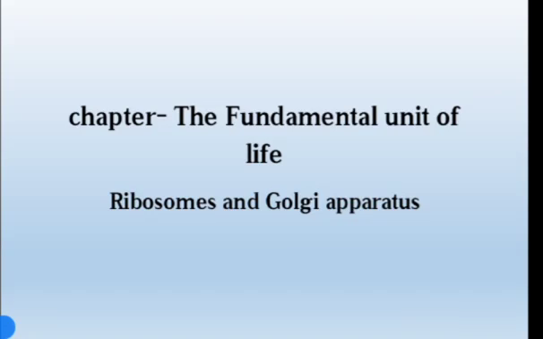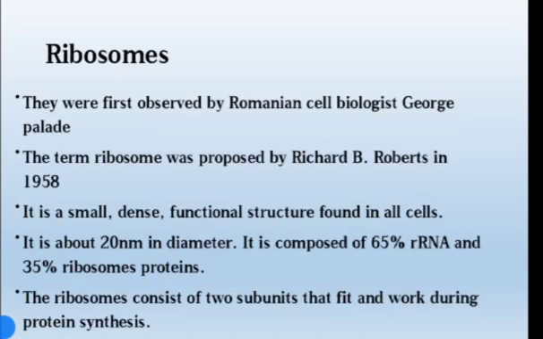Students, in the previous class we discussed one of the cell organelles, that is the endoplasmic reticulum. We learnt about its structure, function and the differences between the types of endoplasmic reticulum. In this class we are going to study two other cell organelles, that are ribosomes and Golgi apparatus. Let us study the first one, that is ribosomes.